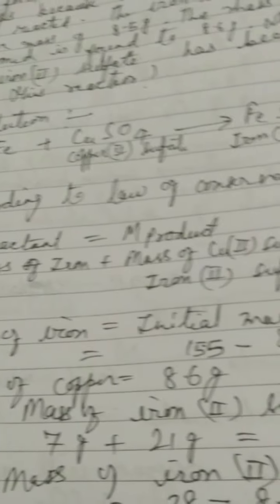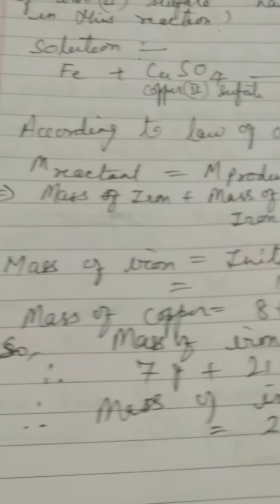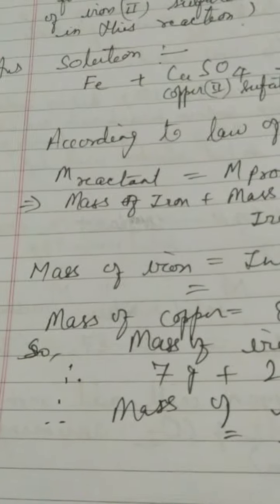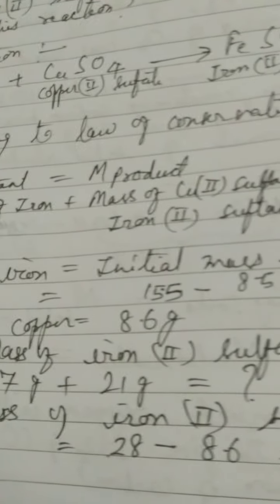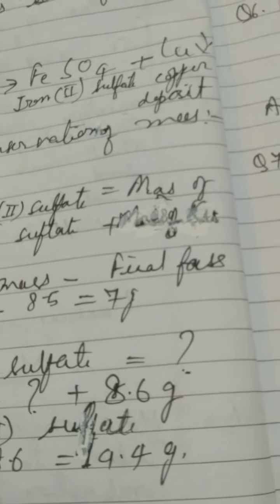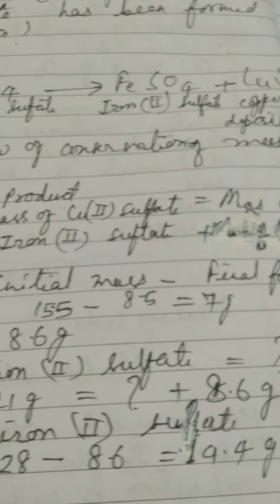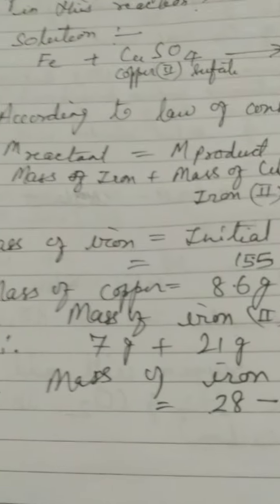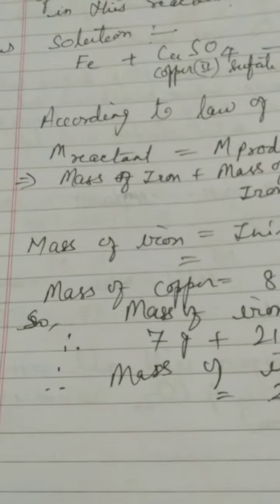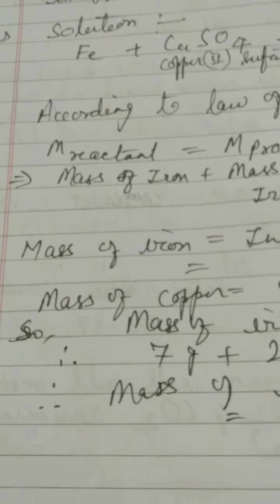Now try to solve it according to the law of conservation of mass. You know that the mass of reactants is equal to the mass of products. Mass of iron plus mass of copper 2 sulfate is equal to mass of iron 2 sulfate plus mass of copper. Now you have to find the mass of iron, because it is not provided, children.